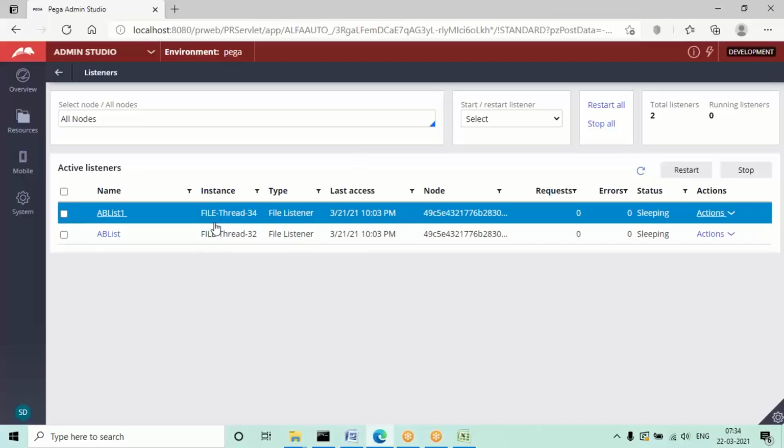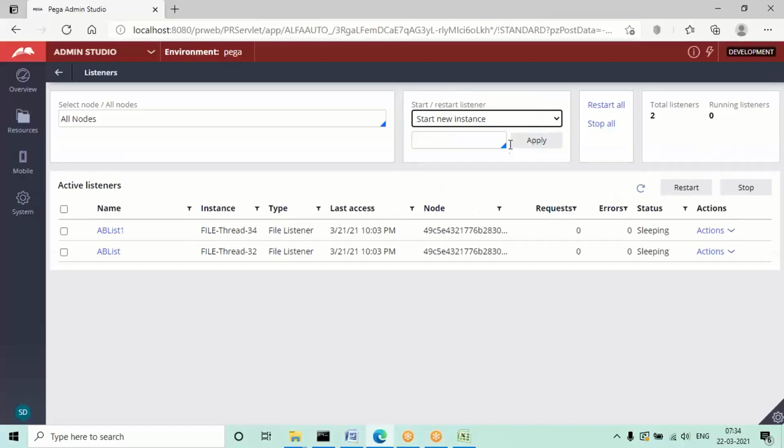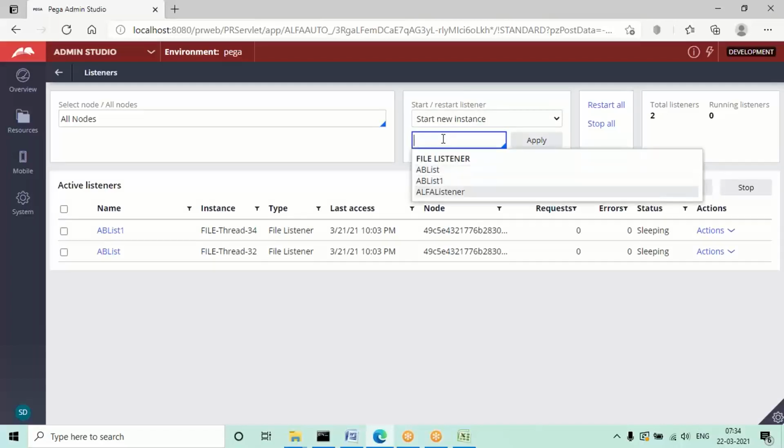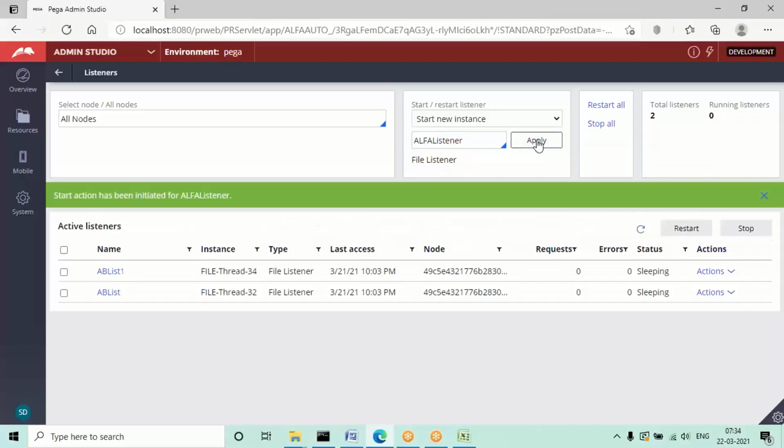In your system you won't see anything like this initially, but when you open the down arrow, you'll get the option start or restart listener. Under the down arrow you have to select start a new instance, because this is the first time we are starting the listener. In the down arrow choose your listener name, and now click on apply. So your listener will be started.